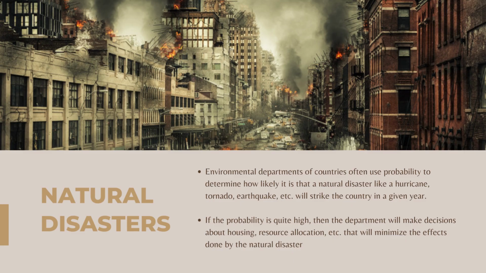Natural disasters. Environmental departments of countries often use probability to determine how likely it is that a natural disaster, like a hurricane, tornado, earthquake, or the such, will strike in the country in a given year. If the probability is quite high, then the department will make decisions about housing, resource allocation, etc. that will minimize the effects done by the natural disaster.